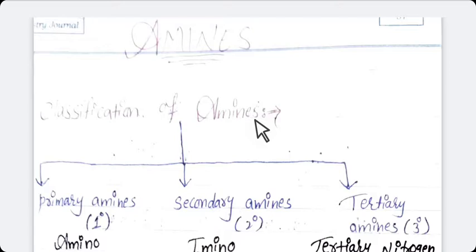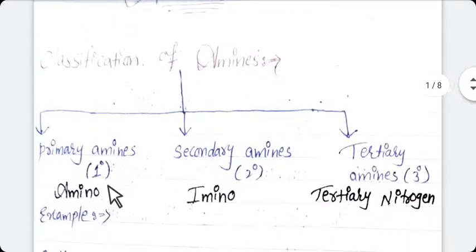In classification of amine, depending upon the number of hydrogen atoms replaced by alkyl or aryl group attached to nitrogen in ammonia molecule, amines are classified as primary, secondary and tertiary. First we are going to study primary amine. In primary amine, only one hydrogen atom of ammonia is replaced by one alkyl or aryl group.